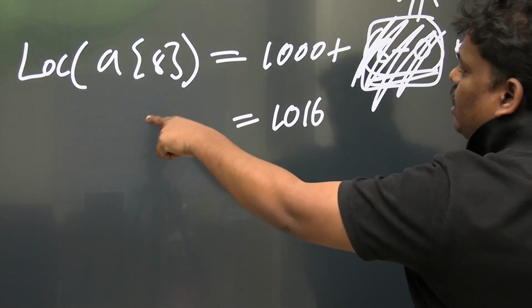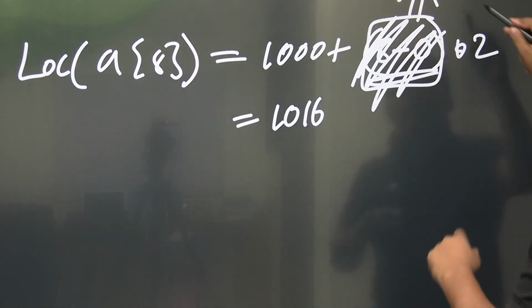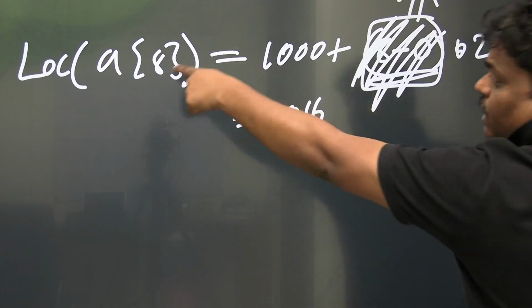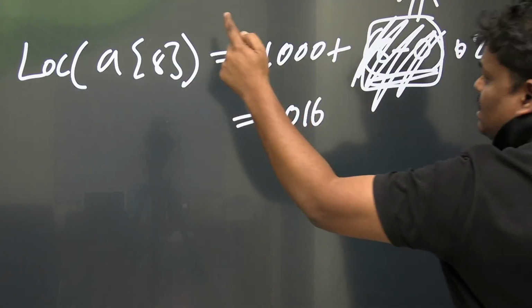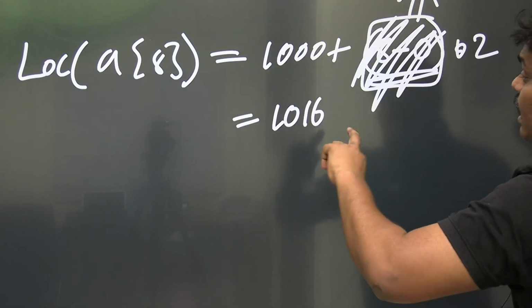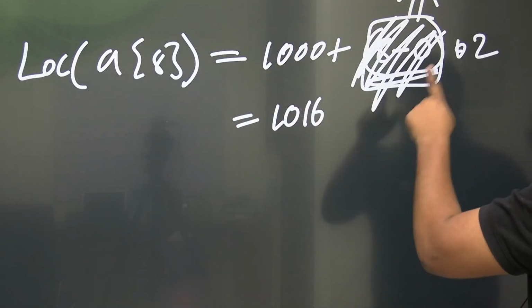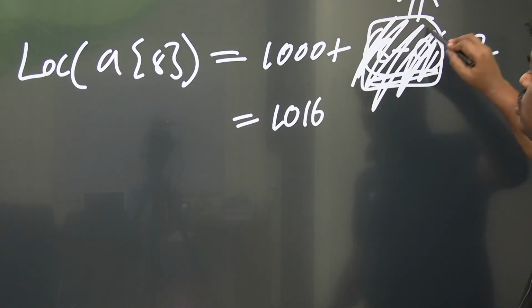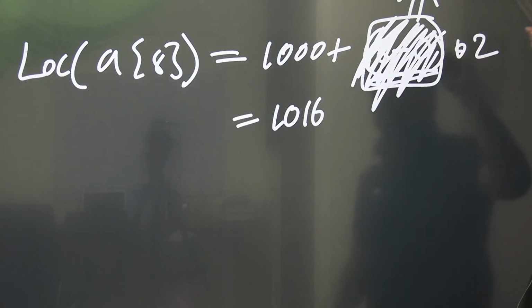Location of the 8th element, 1000 plus 8 into 2. If it is a 7, 7 into 2. If it is a 9, 9 into 2. But if you start from other than 0, you have to do subtraction. This subtraction operation is known as the offset value.